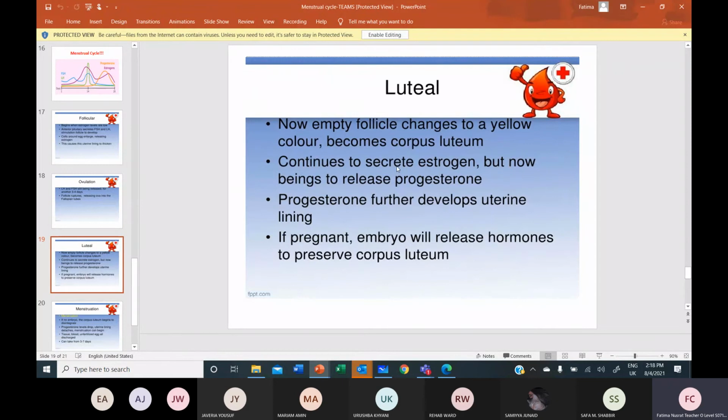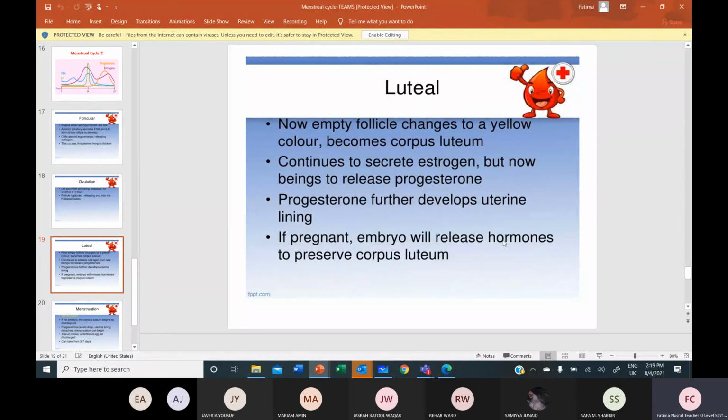Continues to secrete estrogen. It will not stop secreting estrogen and brings to release progesterone. This progesterone is going to further develop uterine lining. Further develop why? Because already estrogen has repaired the wall. But it is going to make it more thickened, more vascularized, more spongy, cushion-like. So if the embryo is coming, that can be implanted. It should have a cushion-like sort of thing.